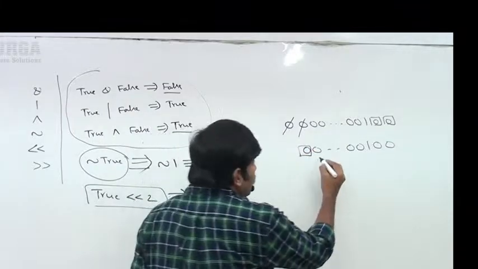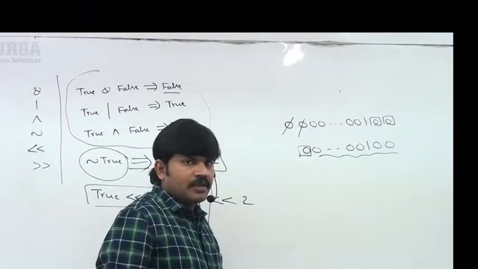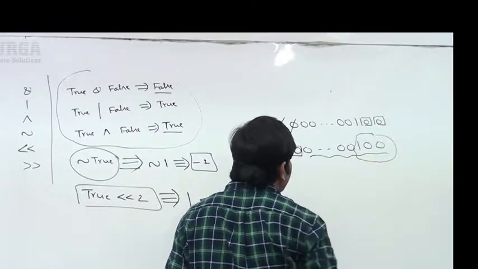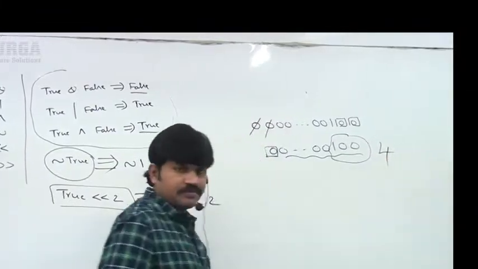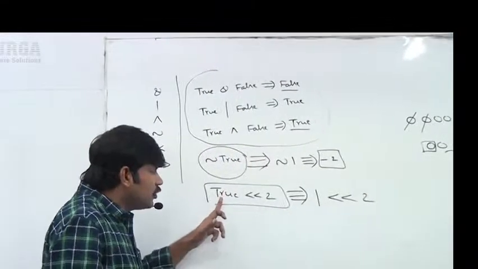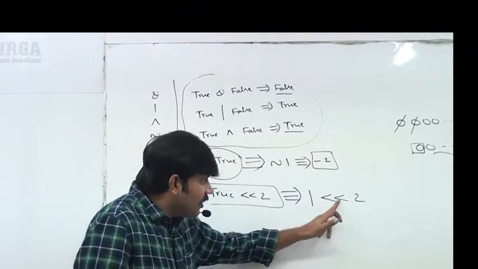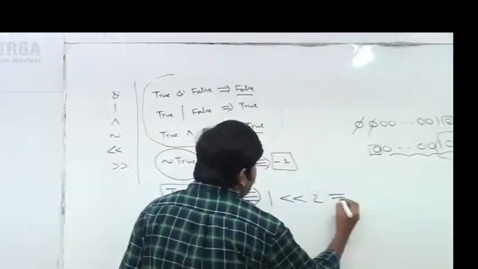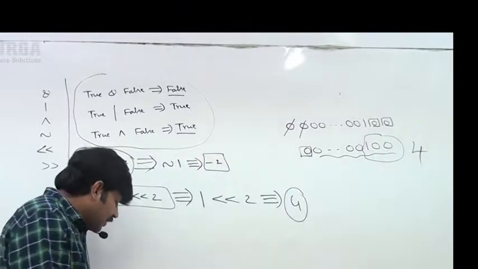If it's a positive number, the remaining bits represent the value directly. What is the value represented here? 1 0 0 means 4 is the answer. So here we observe true left shift 2 or 1 left shift 2 gives 4 as the answer. Let me cross check.